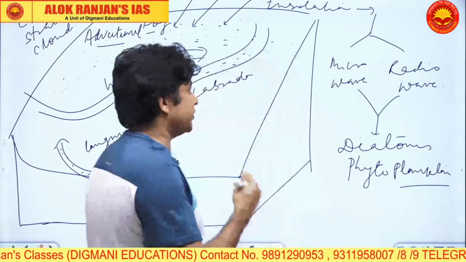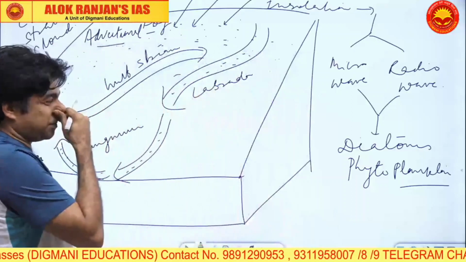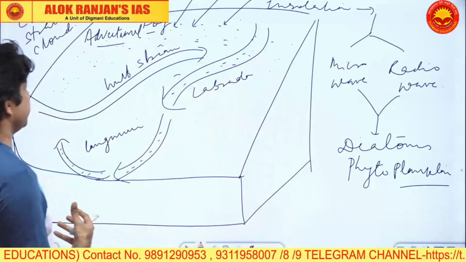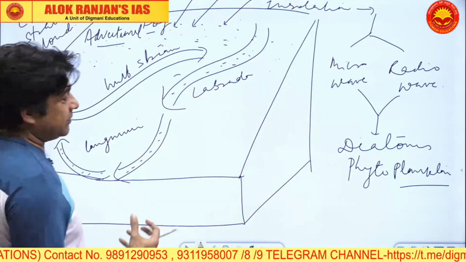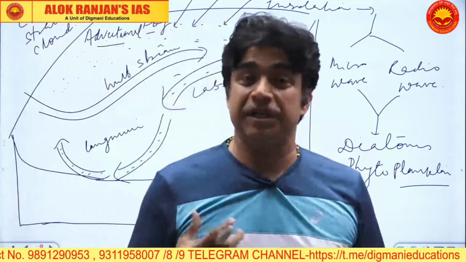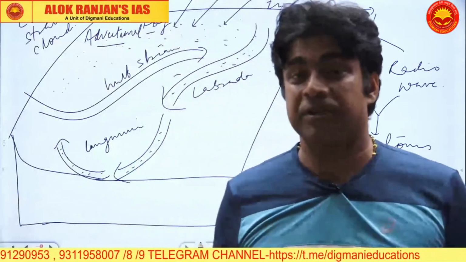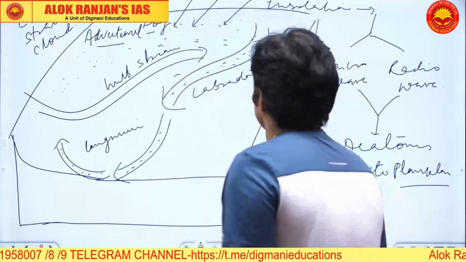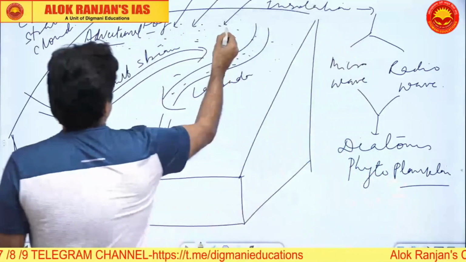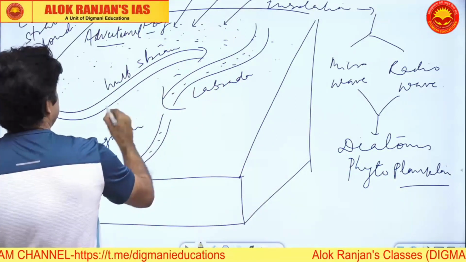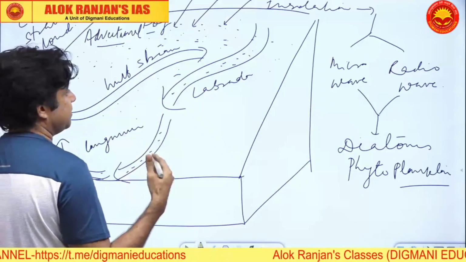So diatoms cannot survive when the sun rays are penetrating directly into the seawater, and diatoms are the green particles or the phytoplanktons, and they form the green pastures for the fishes. So if the fog is formed, the diatoms will survive in this region, and diatoms will multiply, and diatoms are the green pasture.